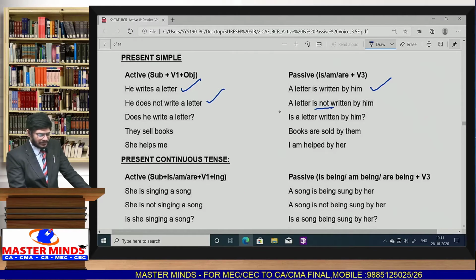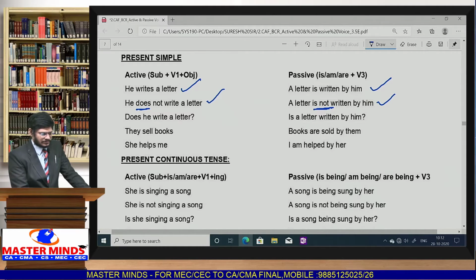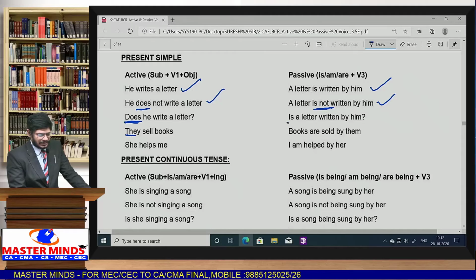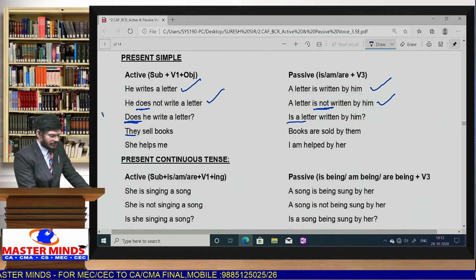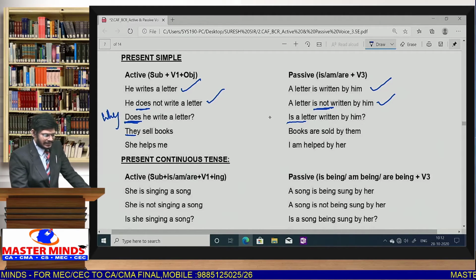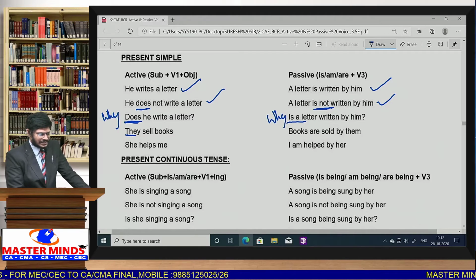A letter is not. Whenever the sentence is does not, then we write is not. You can take isn't also. Next question form, WH or so helping verb. Does he write a letter? Is a letter written by him? Suppose if we add why, does he write a letter? Then your answer also we add why, is a letter written by him.